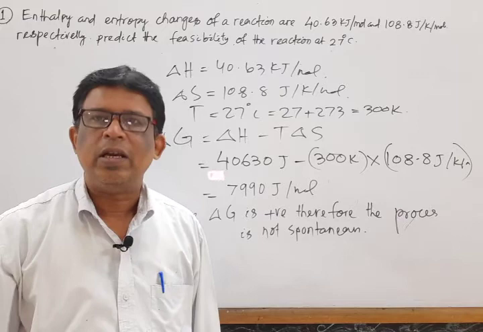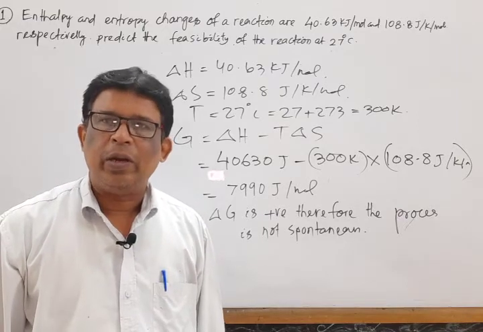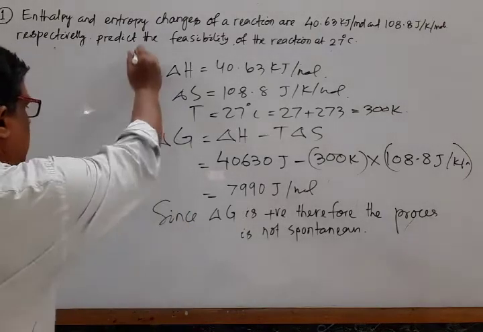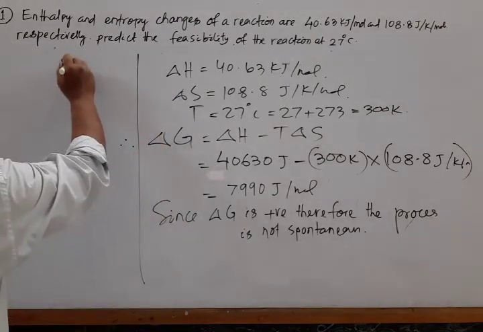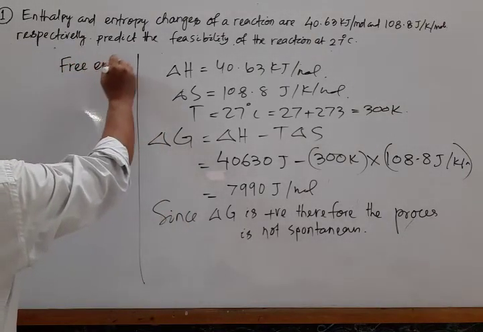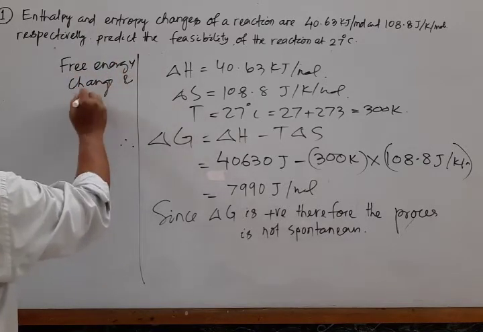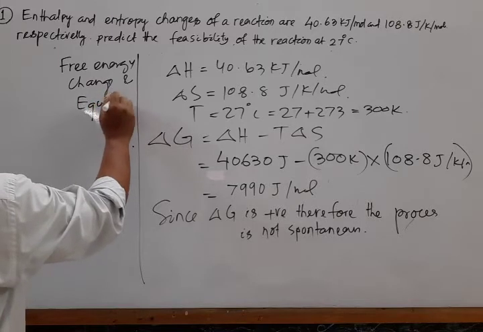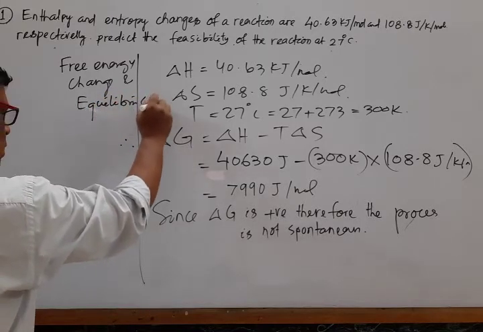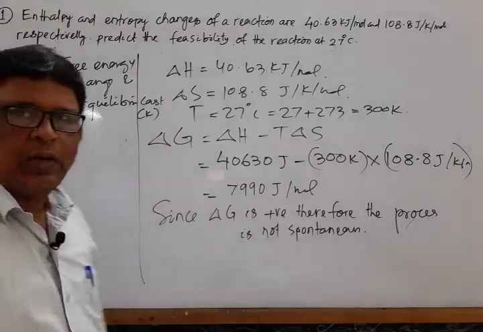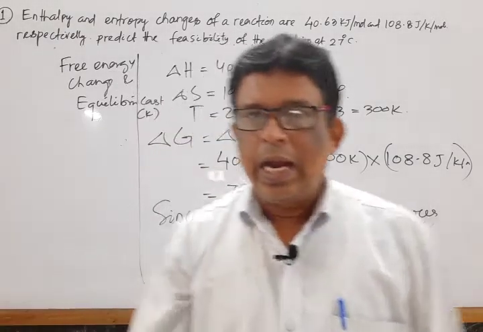The last one is the relationship between free energy change and equilibrium constant.